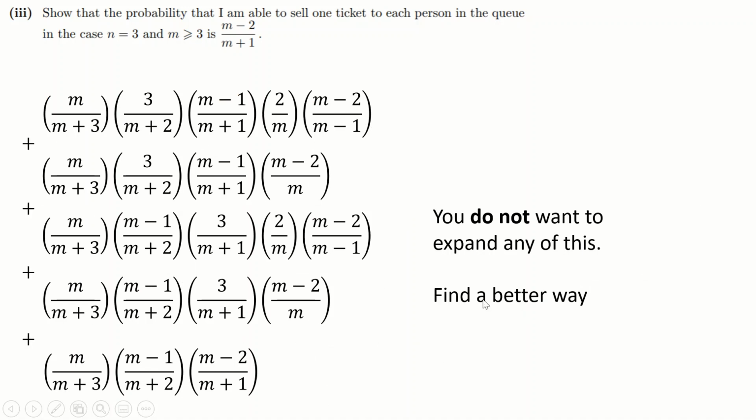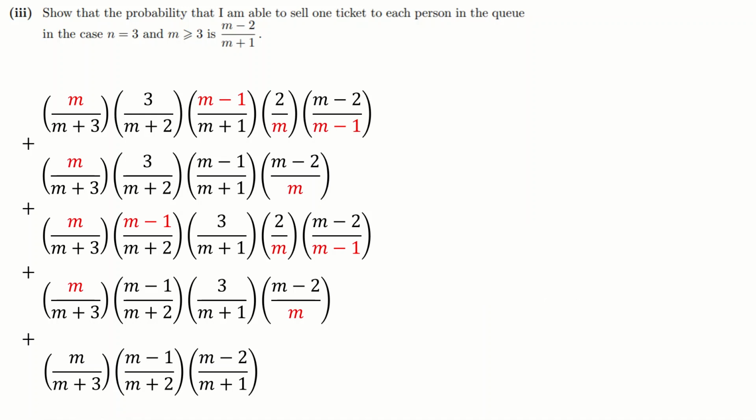Now you can see here, I do not want to expand any of this. If I expand this denominator, I'm going to end up with what's called a quintic, an m to the power 5 term or polynomial. I do not want that. I don't want a cubic on the top either, which is what I'm going to get if I multiply all this together. Because if I end up with quintics and cubics, notice the answer, it's a beautiful, nice answer. If I end up with a quintic, I can't factorize quintics. I can't factorize cubics. If I have a headache, I can barely do quadratics. So I'm not going to expand any of this, right? I'm going to have to be much sneakier than that.